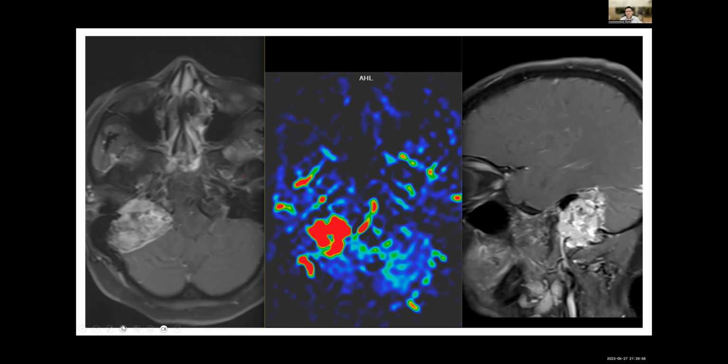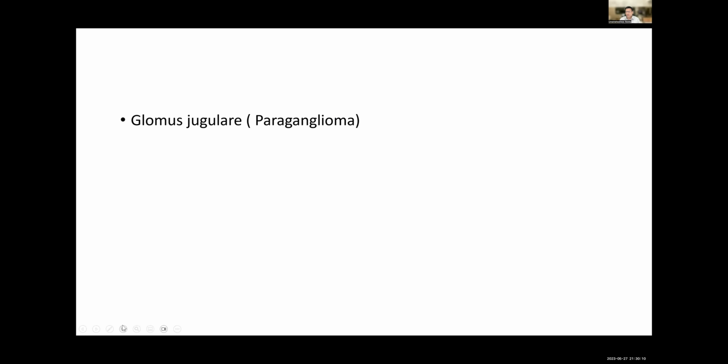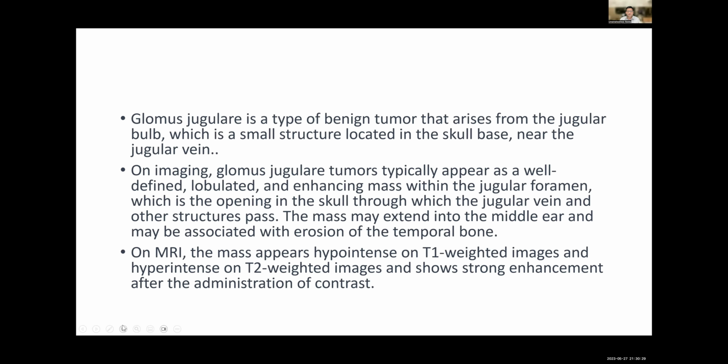What is your diagnosis? The differential diagnosis for these lesions is either schwannoma or glomus jugulare. One will have less perfusion, one will have high perfusion. In our case, the glomus jugulare has high perfusion, also called paraganglioma. There will be destruction of bones, and complementary CT will tell you the extension of the disease. Especially intense contrast enhancement with high perfusion values is more in favor of glomus jugulare.